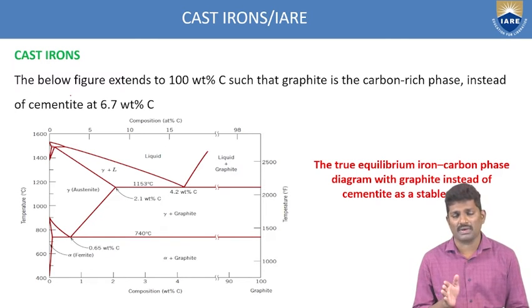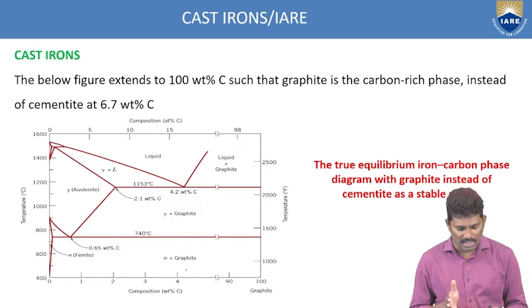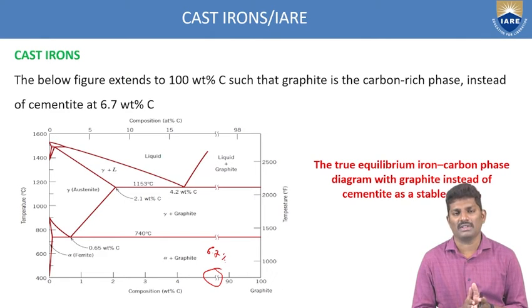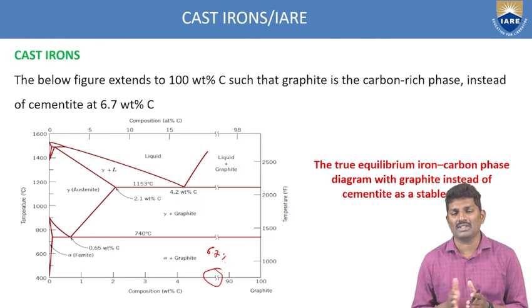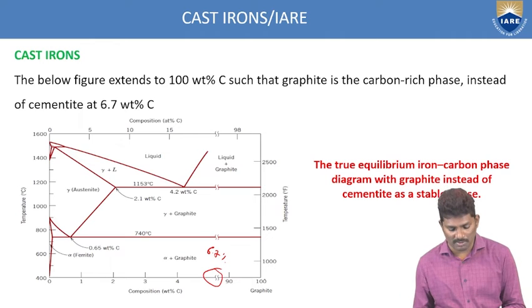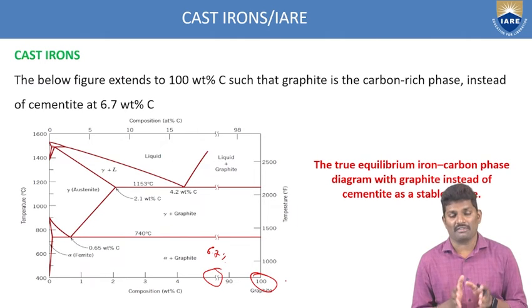In the previous sessions, we discussed only the carbide content, where we get the carbon content at 6.7% and we get the carbide Fe3C. But beyond 6.7%, we have not seen. If you go further up to 100% composition, we get graphite.